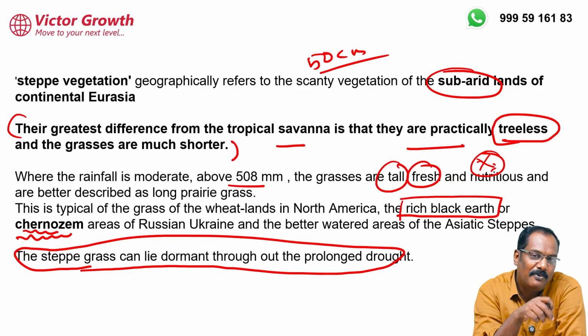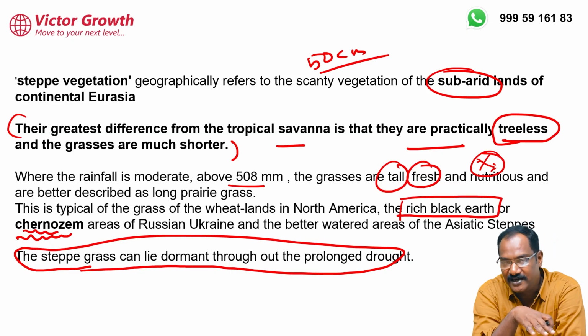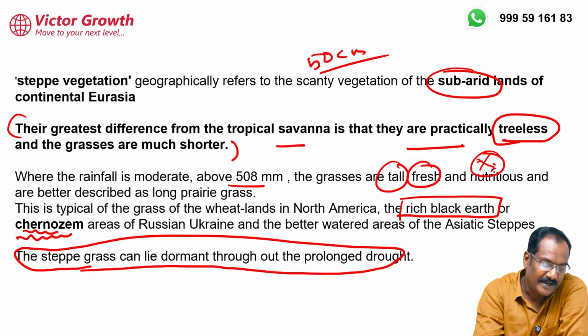And moreover, more importantly, unlike the Mediterranean, what happens? In the Mediterranean, summer is without any rainfall. So there the plants have to survive the heat without any water. But here, as soon as summer starts, rainfall also starts. Okay, so they can survive.